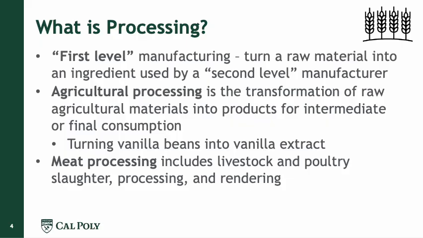Another example is meat processing, which includes livestock and poultry slaughter processing and rendering. So this is also a first level manufacturing, which we will have like meat and it's for final consumption. So when you think about food processing, first level manufacturing is mainly basic transformation of either agricultural products or meat for final consumption or as ingredients for further processing.